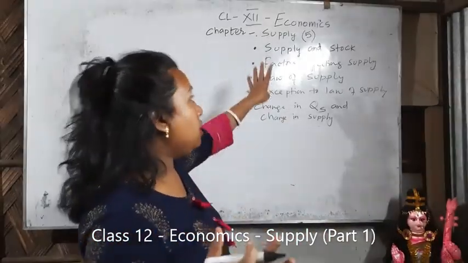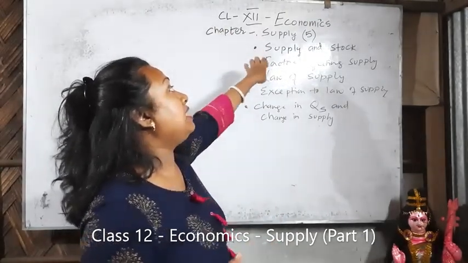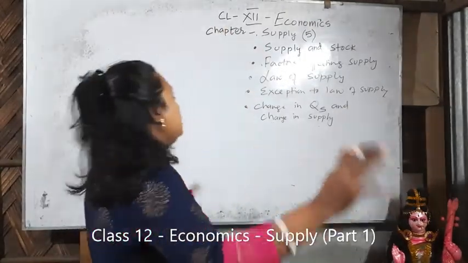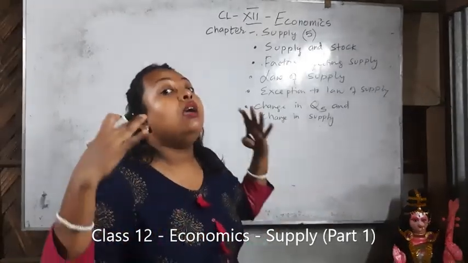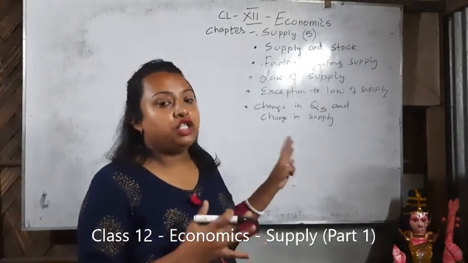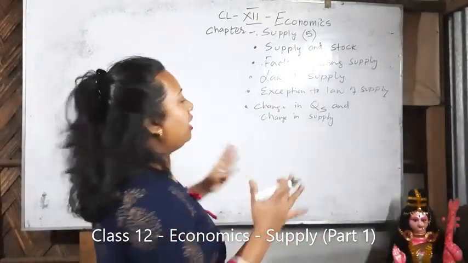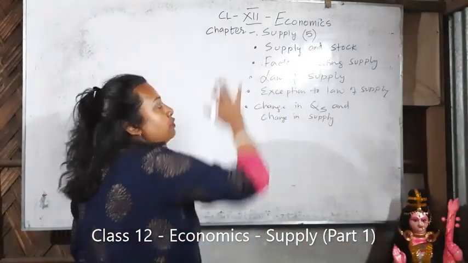But in this chapter, you have to take yourself to be a producer, a cultivator. Then only you can understand the chapter properly. So just think, you are a producer. Now let us move to the chapter.